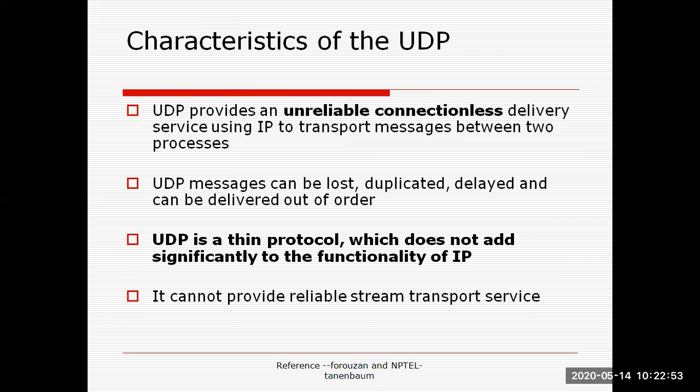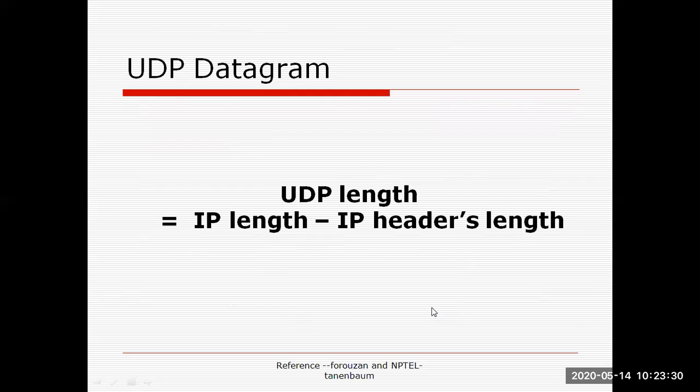Now we will summarize the characteristics of UDP protocol. So UDP is an unreliable connectionless protocol. UDP messages can be lost, duplicated, delayed, and can be delivered out of order. Now it is a responsibility of the transport layer and applications to manage that, because it is unreliable, because loss is possible there. So UDP is also called as a thin protocol. It means it does not add any significant functionality to the IP. IP is connectionless, UDP is also connectionless. So it cannot provide reliable stream transport services.